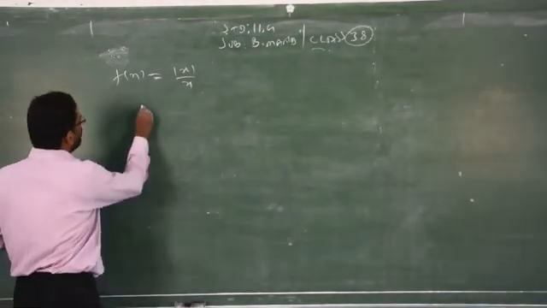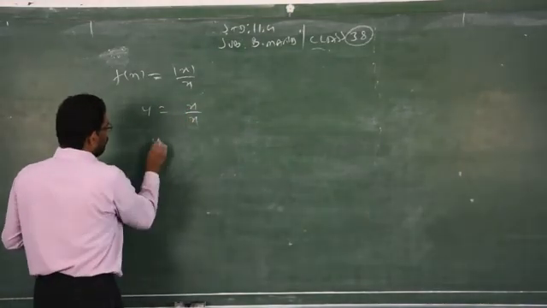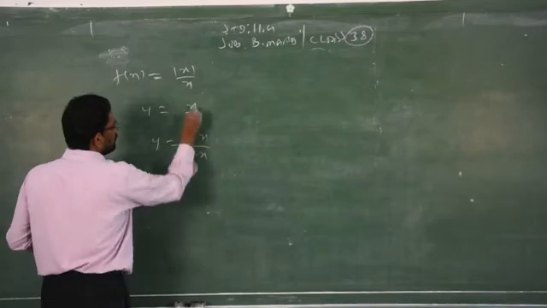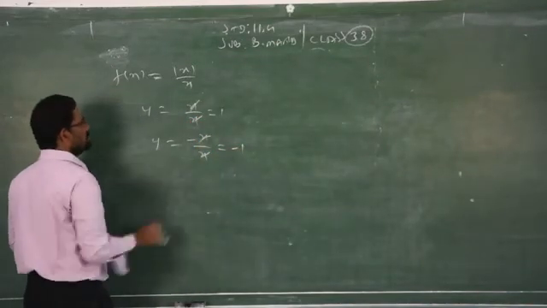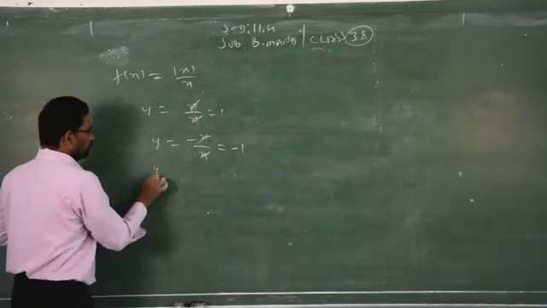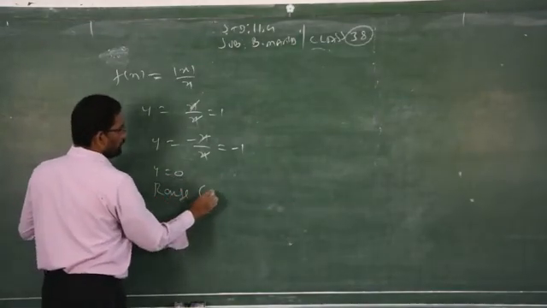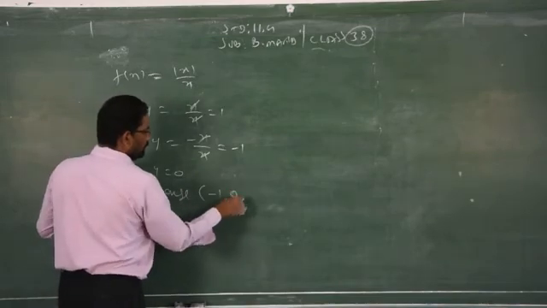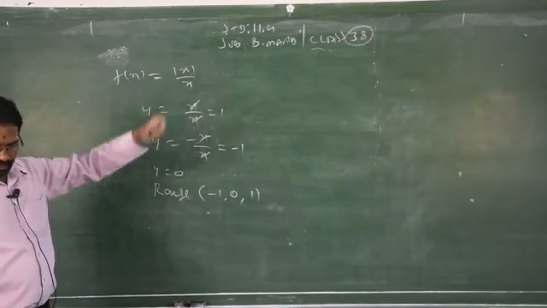I told you already, y is equal to plus x by x. Clear? One more, minus x by x. If you eliminate, you will get 1 and minus 1. If you replace x by 0, you will get 0. Y is equal to 0. So the range will be minus 1, 0, 1. So this is the range for the given sine function.